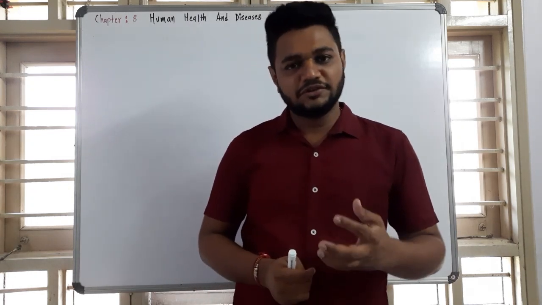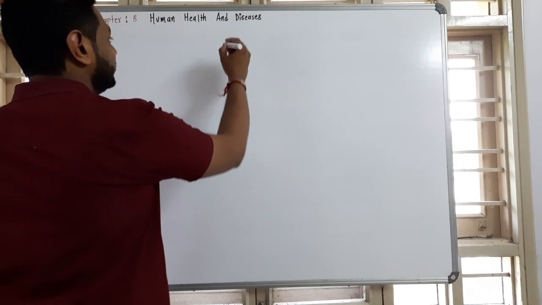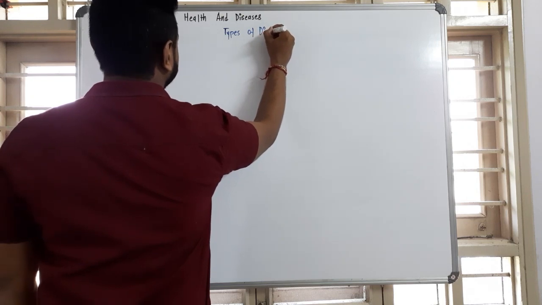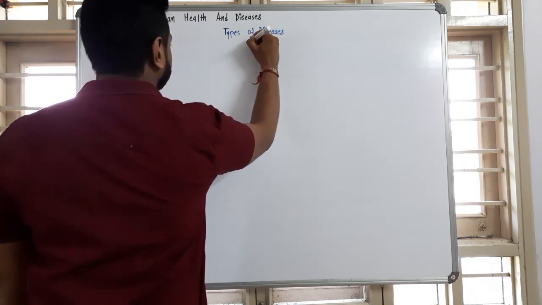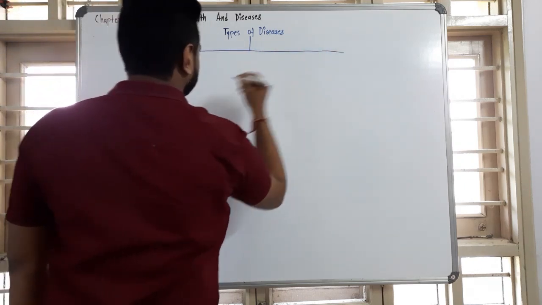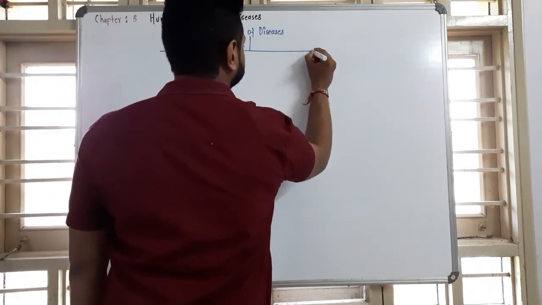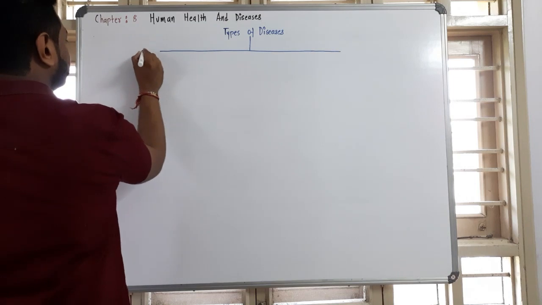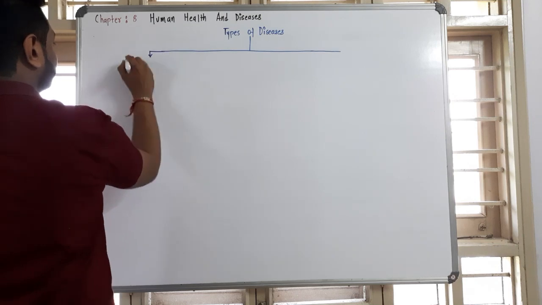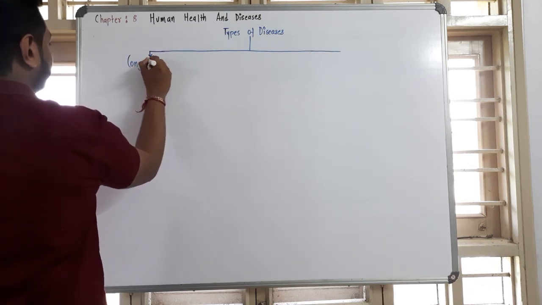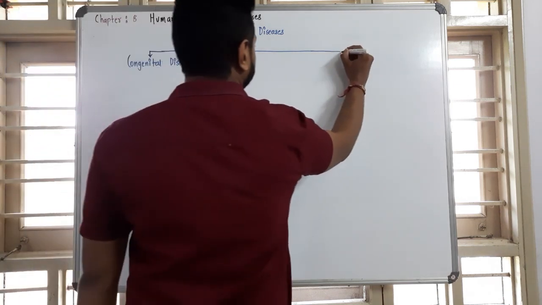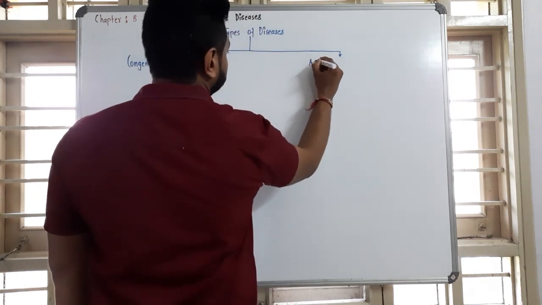Types of diseases are further categorized into two: first is congenital diseases and second is acquired diseases.